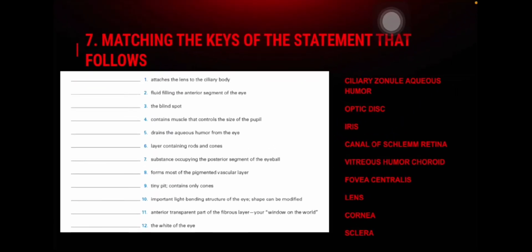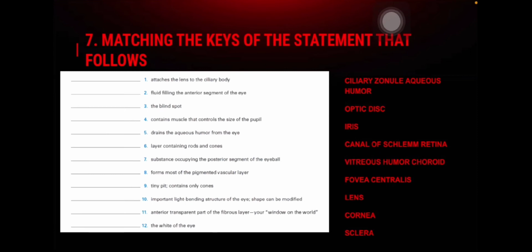Number 7. Match the key responses with the descriptive statements that follow. 7.1. Attach the lens to the ciliary body: ciliary zonule. 7.2. Fluid filling the anterior segment of the eye: aqueous humor. 7.3.